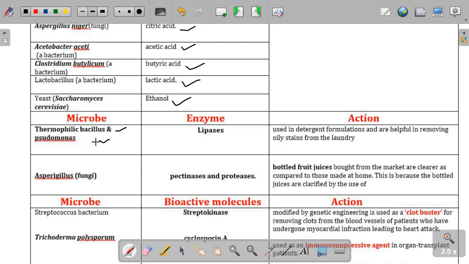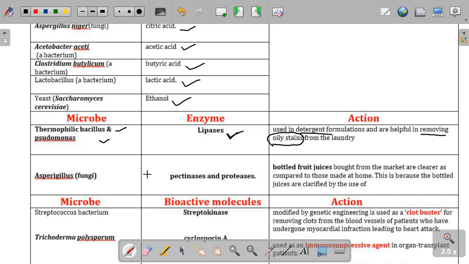Thermophilic bacillus and pseudomonas are the two microbes which secrete an enzyme called lipase, which is commonly used in detergents and surf excel, which are commonly used in our day-to-day life. And what they do, they remove the oil stains, not the regular stain, but specifically the oil stains are removed by using enzymes called lipases secreted by these set of microbes.